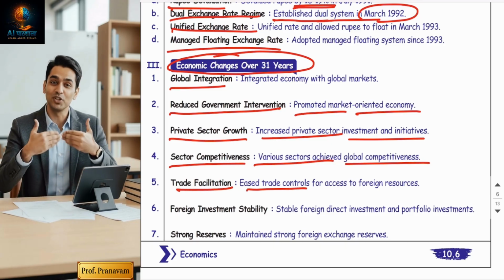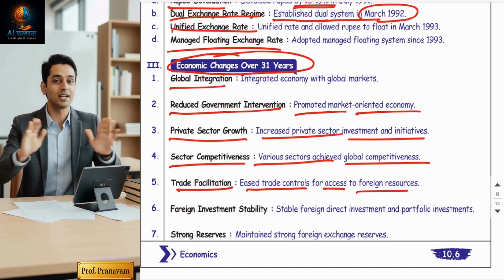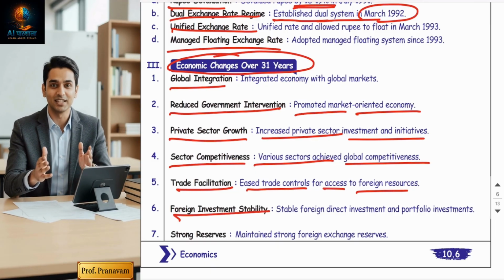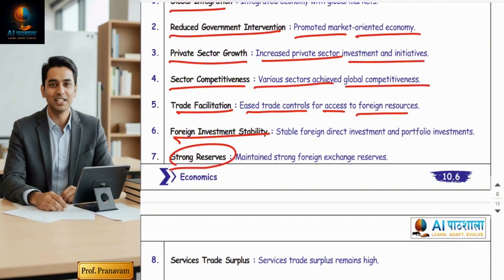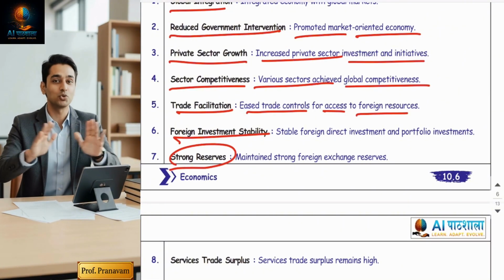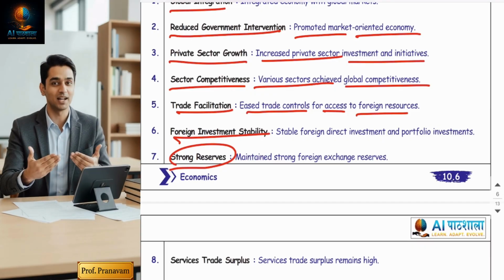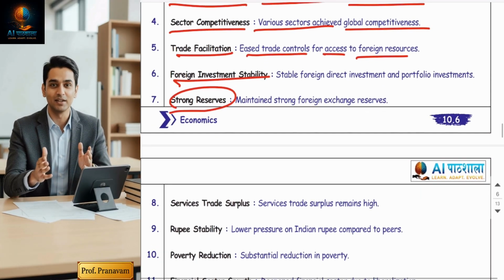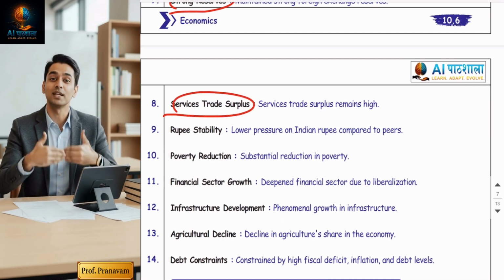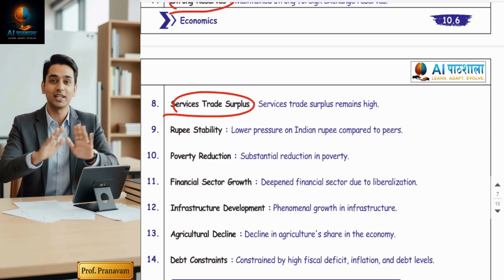Trade facilitation has taken place. Easier trade controls, access and foreign resources have been given to companies. Stable foreign investments, strong foreign reserves. Where India was a foreign reserve deficit country, today we have good foreign reserves with the government. Service trade surplus: India was facing a trade deficit, but right now India is booming in the service sector.